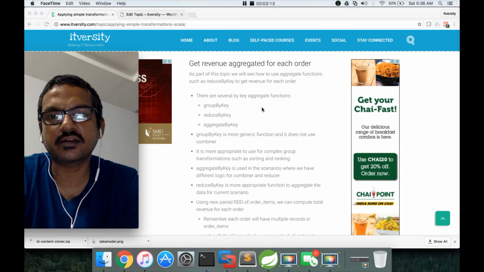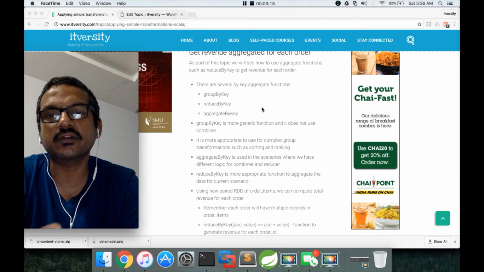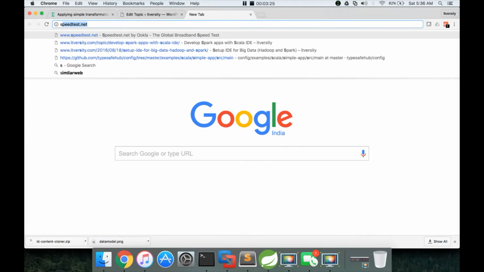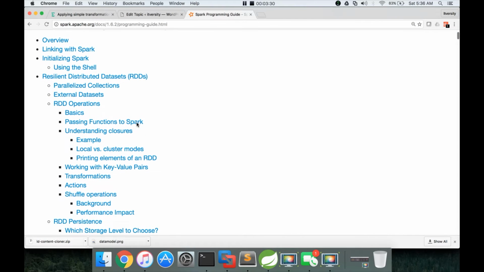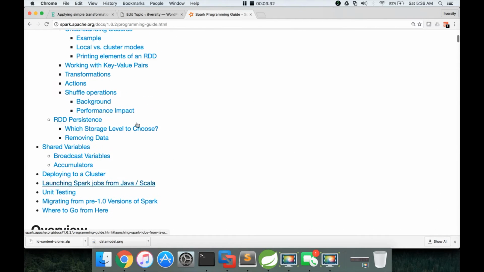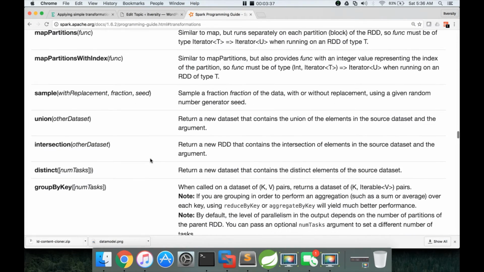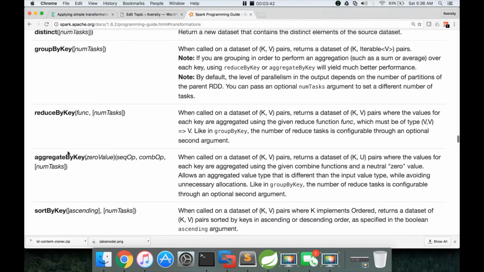Before getting into the implementation, you need to understand the different transformations you can use. These are called by-key transformations. If you go to the Spark Programming Guide of 1.6.2 and look at transformations, there are several transformations such as groupByKey, reduceByKey, and aggregateByKey. Okay, and we have to use one of these three.